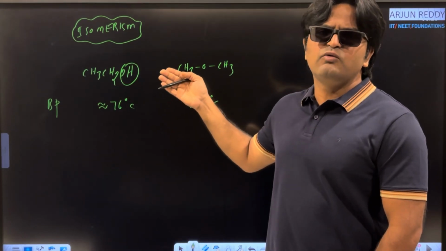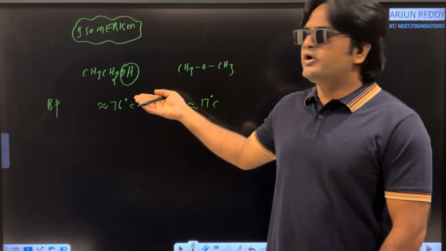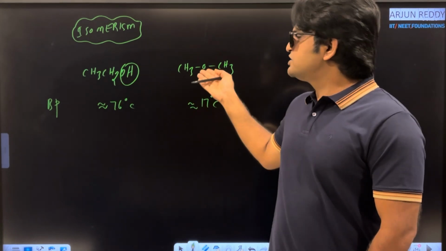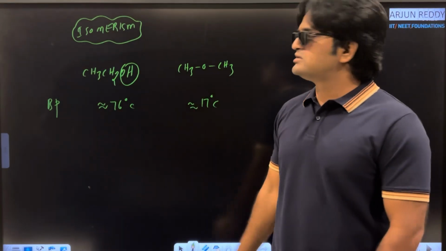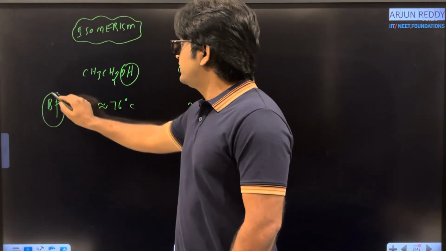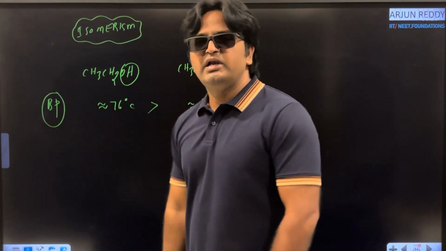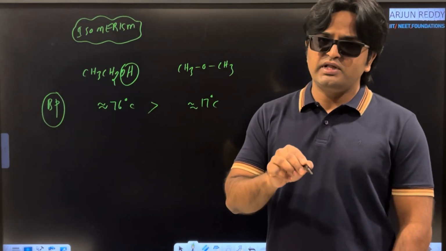Alcohols are less volatile compounds and ethers are more volatile compounds. The reason for the volatile nature is based on boiling point: alcohol's boiling point is more and ether's boiling point is less. Ethers are more volatile when compared to alcohols. This is the physical property, boiling point.